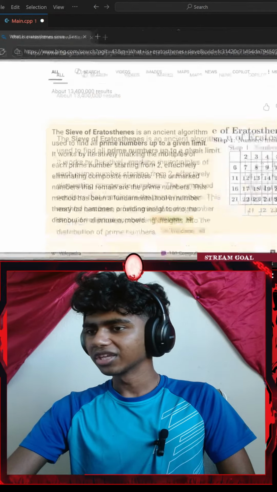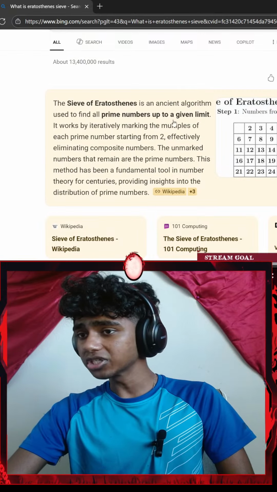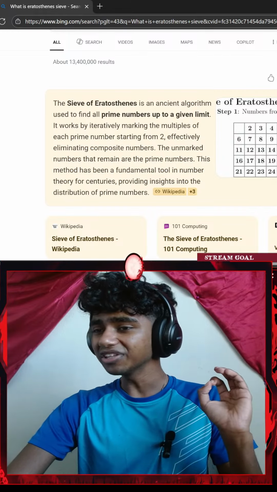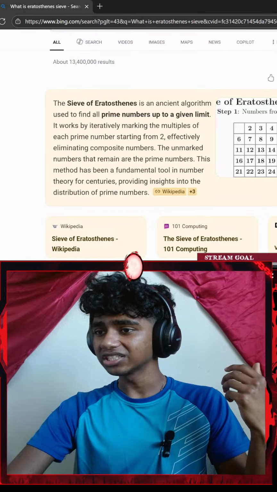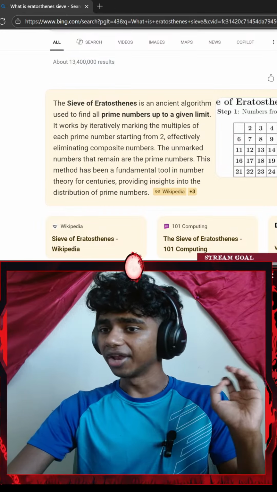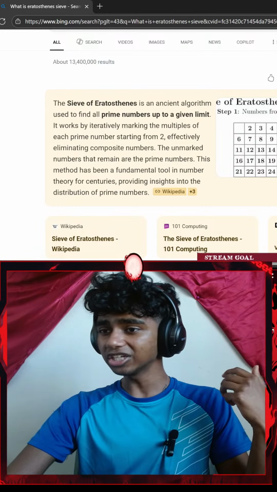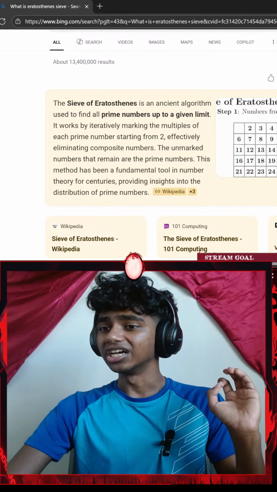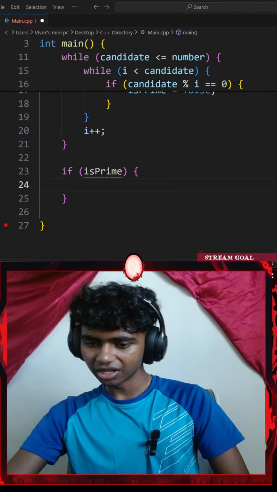There we go. Okay, it is an ancient algorithm used to find all prime numbers up to a given limit. It works by iteratively marking the multiples of each prime number starting from 2, effectively eliminating composite numbers. The unmarked numbers that remain are the prime numbers. This method has been a fundamental tool in number theory for centuries, providing insight into the distribution of prime numbers. Oh, I see. That actually sounds pretty good.